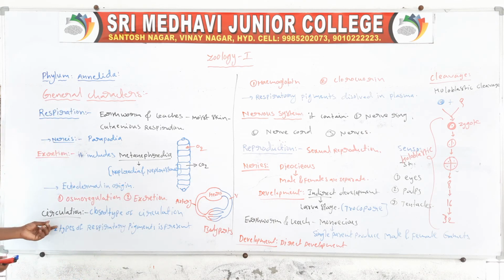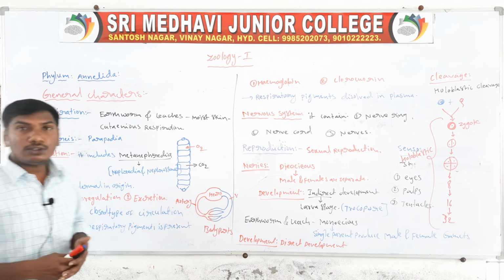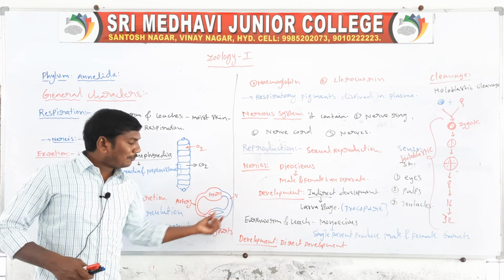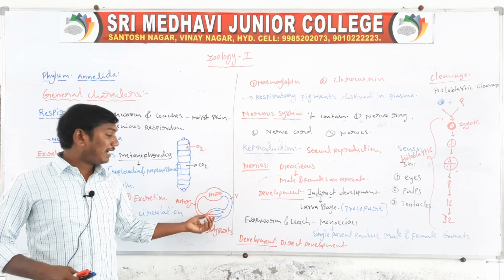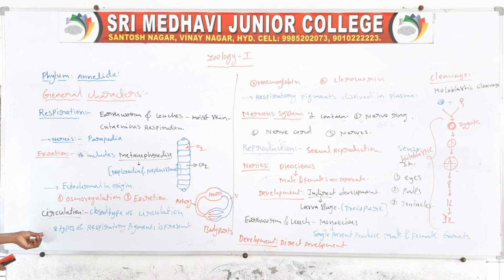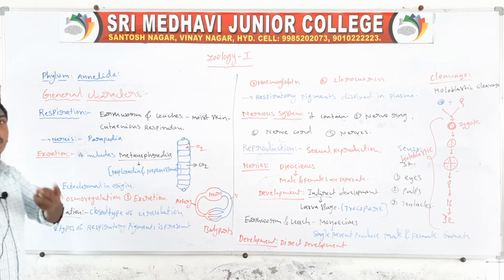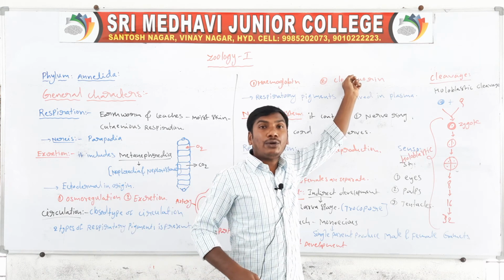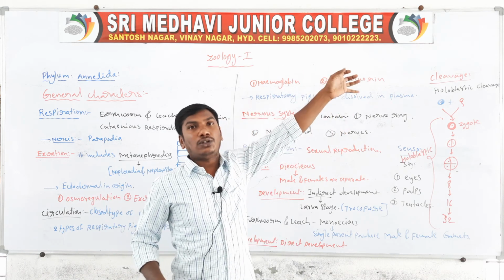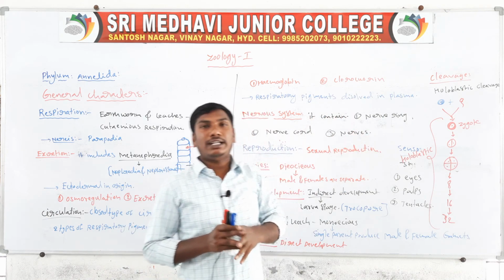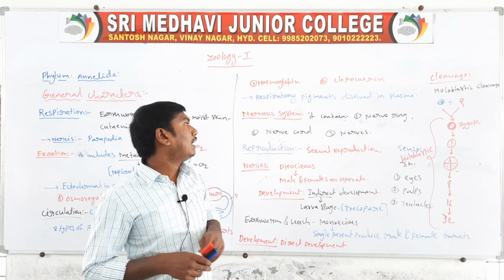Next, circulation. The circulatory system is the closed type, with complete blood flow within blood vessels. It contains two types of respiratory pigments: hemoglobin and chlorocruorin, dissolved in the plasma.